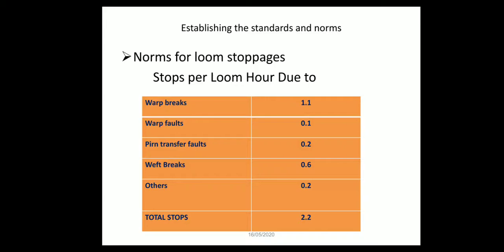Warp falls 0.1, burn transfer falls 0.2, weft breaks 0.6, others 0.2, total stops 2.2. So total stops per loom hour is 2.2. This is the standard, to achieve higher production, higher efficiency and good quality of the fabric.